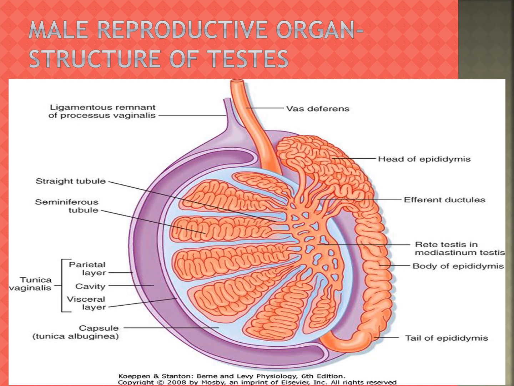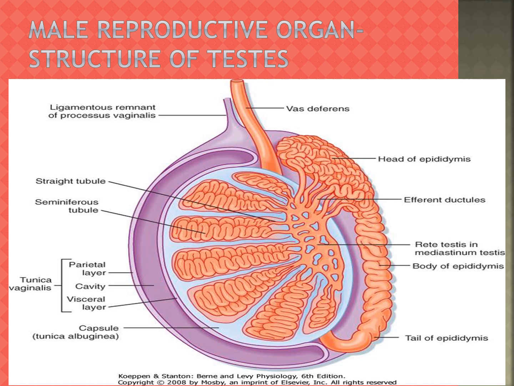The process of spermatogenesis takes place in the seminiferous tubules. The Sertoli cells are supporting cells and provide nutrients to the developing sperm. The Leydig cells are polyhedral in shape and lie between the seminiferous tubules and secrete testosterone. It initiates the process of spermatogenesis.